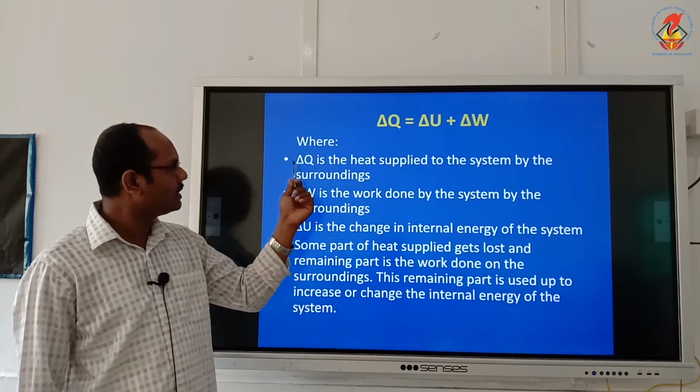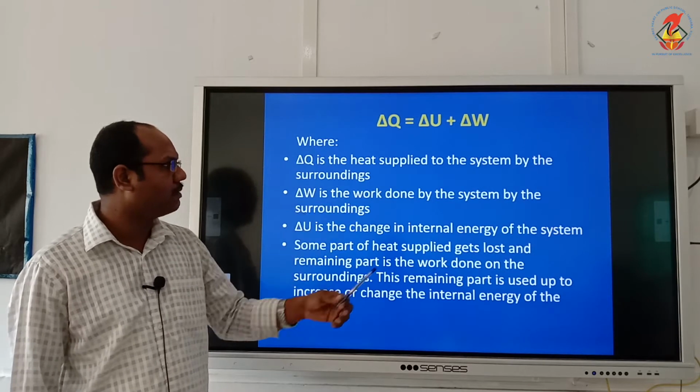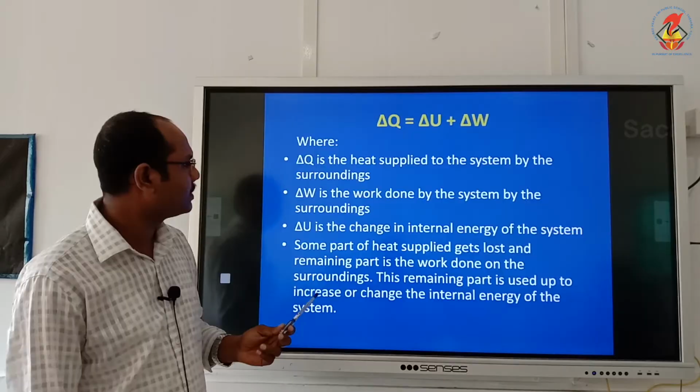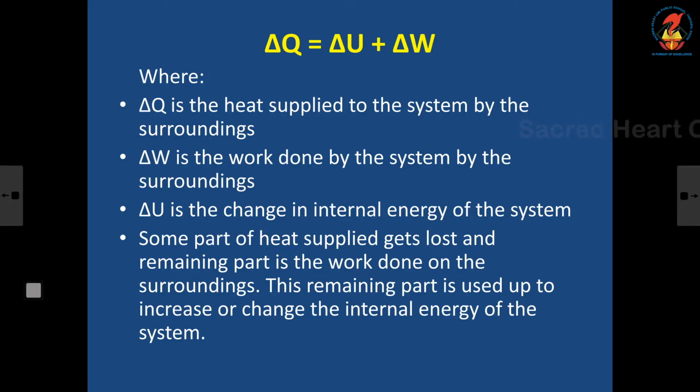So I have just written like this: delta Q is the heat supplied, delta W is the work done by the system, work done on the system by the surroundings. Okay, please correct it: work done on the system by the surroundings. And delta U is the change in internal energy of the system. So some part of the heat supplied is lost, and the remaining part is the work done on the surroundings. This remaining part is used up to increase or change the internal energy of the system.